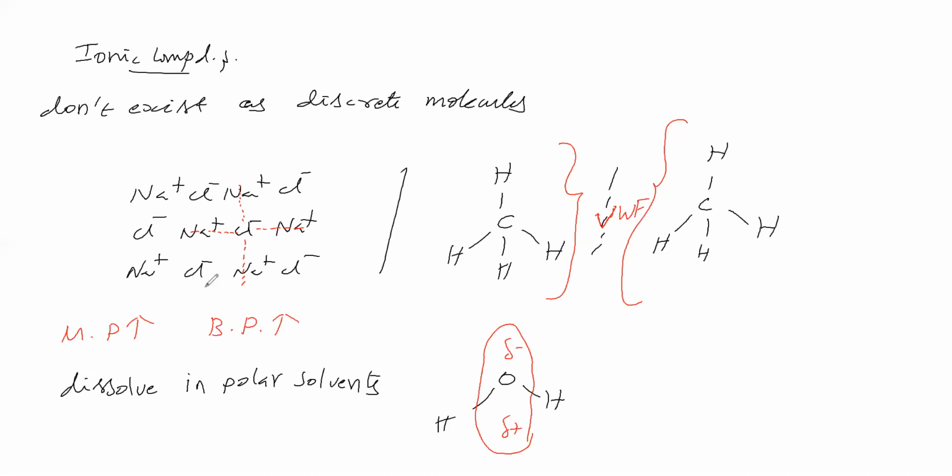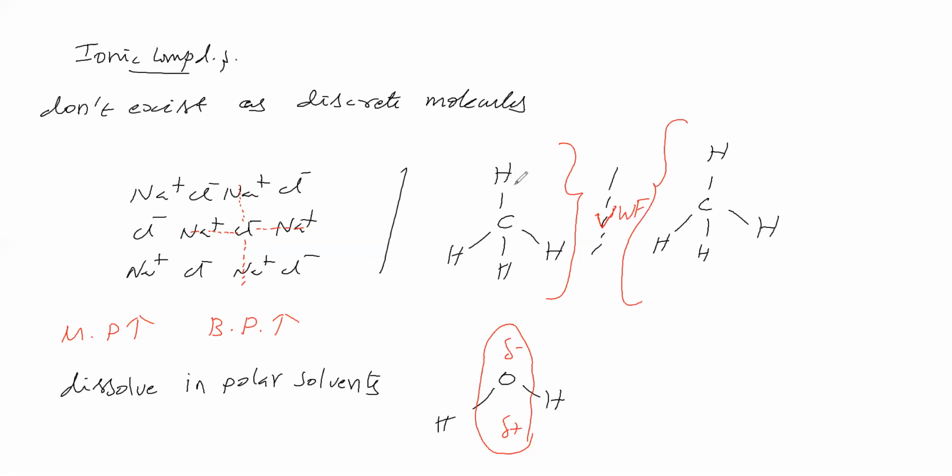In the molten state, ions are free to move, therefore they will carry current. In aqueous solution, ions are free, therefore they will carry current. What about covalent compounds? Generally they do not carry current.